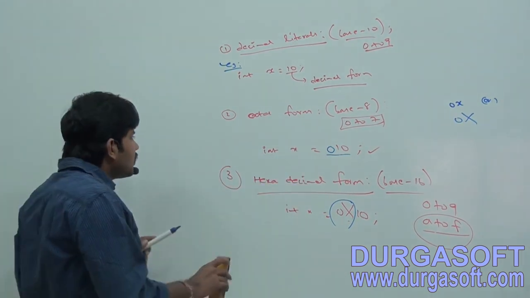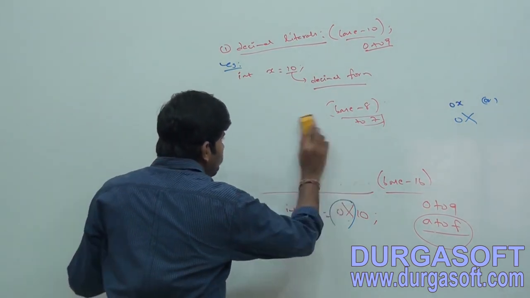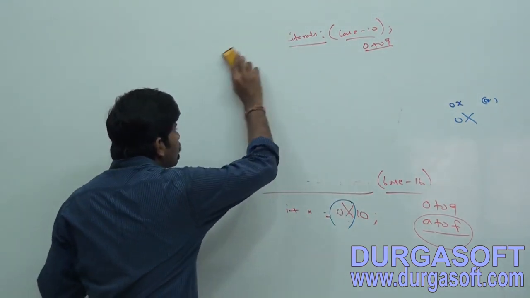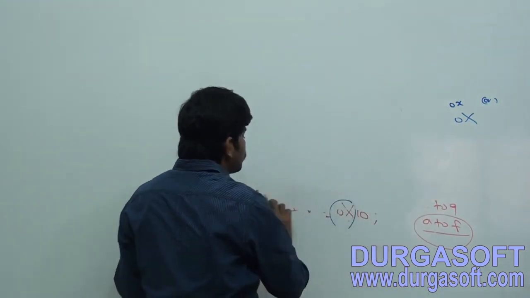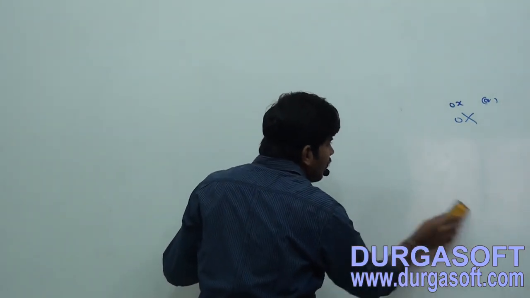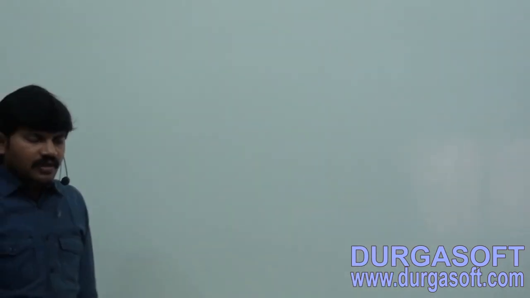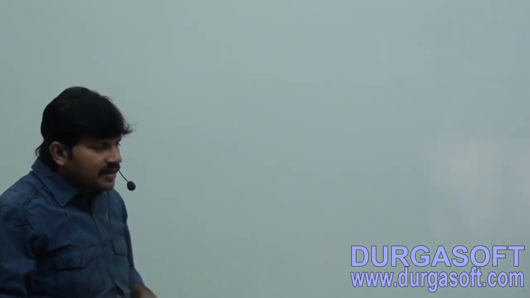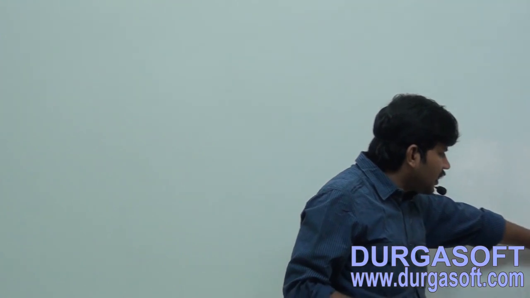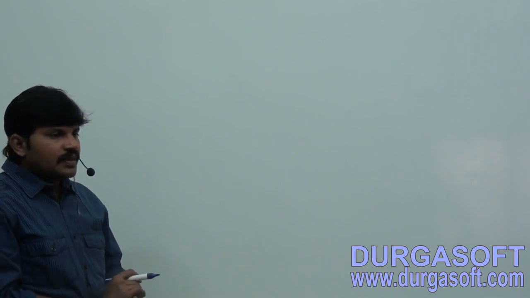These are the only possible ways to specify a literal value for integral data types. This is one point you should be aware of.